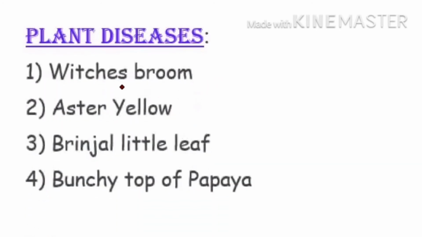Now here we'll be studying the diseases which are caused by mycoplasma in plants. See, this is a list of the disease. They cause witch's broom, aster yellows, brinjal little leaf, and bunchy top of papaya.